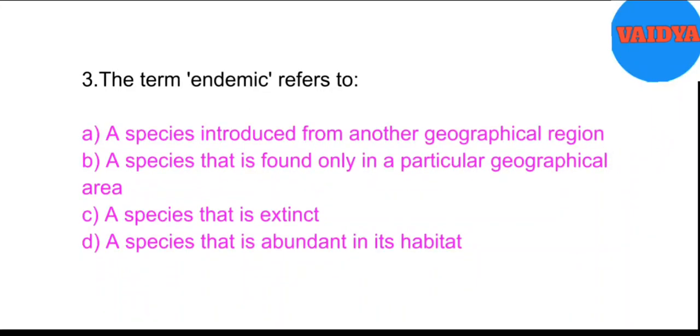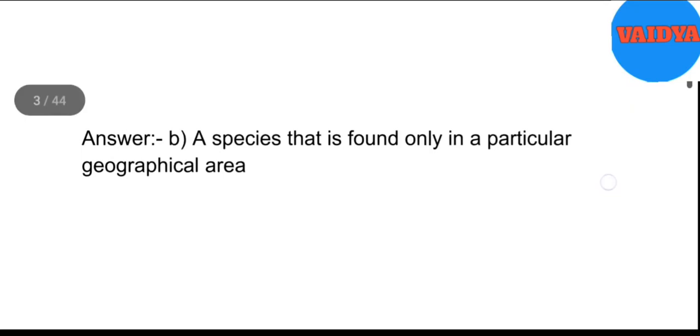3. The term endemic refers to A. A species introduced from another geographical region. B. A species that is found only in a particular geographical area. C. A species that is extinct. D. A species that is abundant in its habitat. Answer. B. A species that is found only in a particular geographical area.